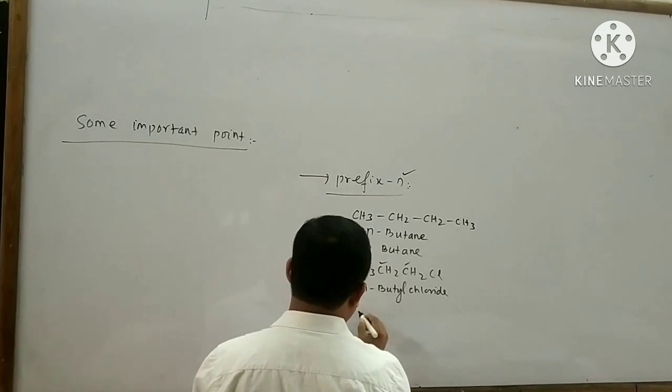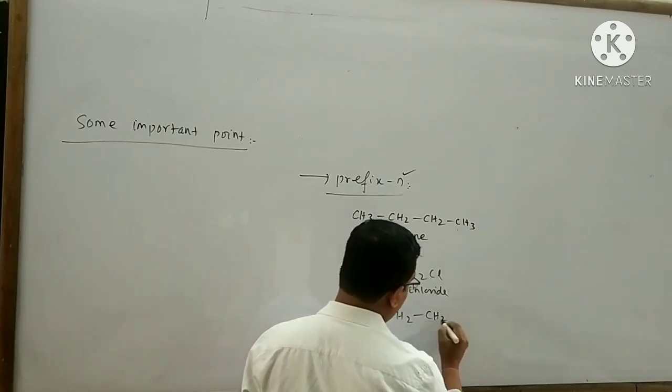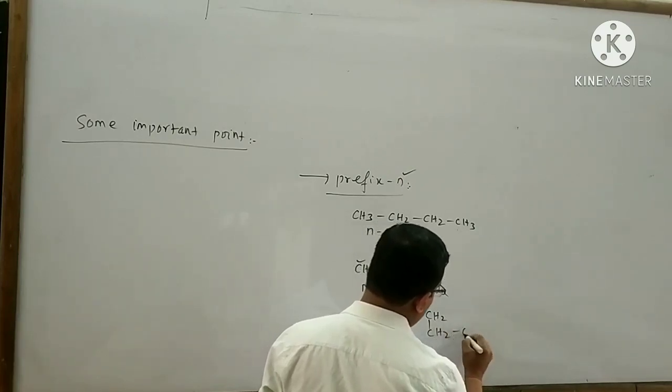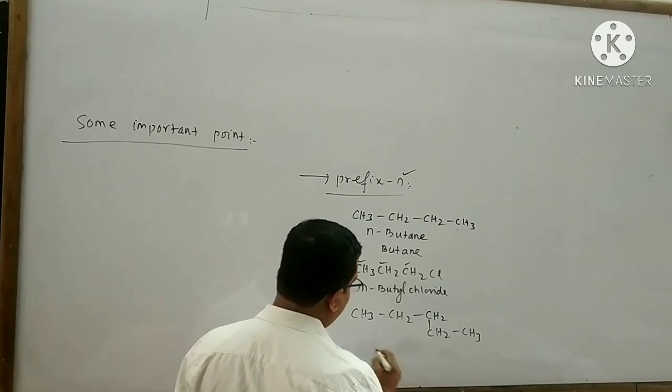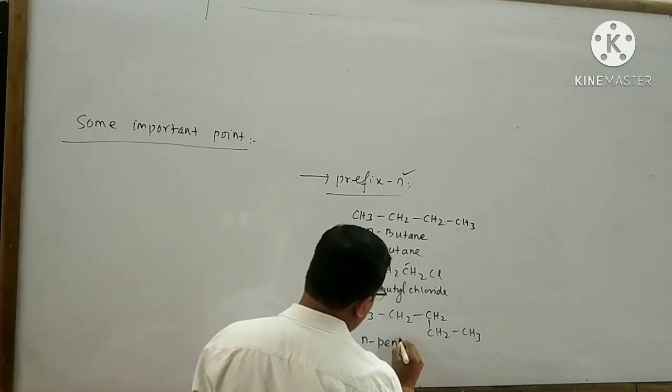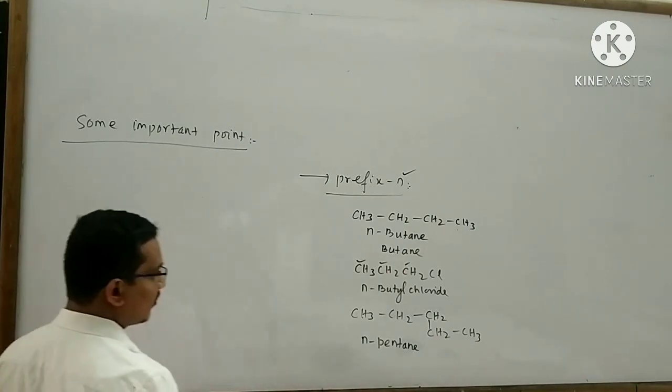Similarly, take another example, CH3-CH2-CH2-CH2-CH3. The name of this compound is said to be n-pentane. It is simply called pentane.